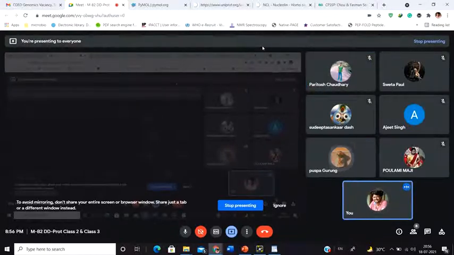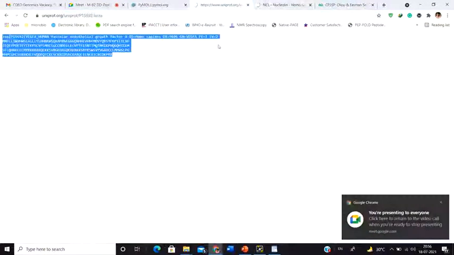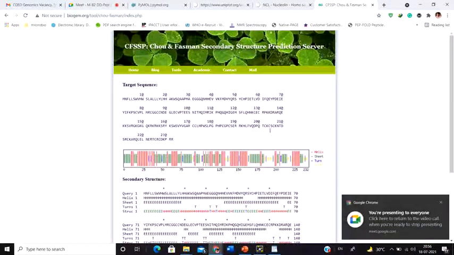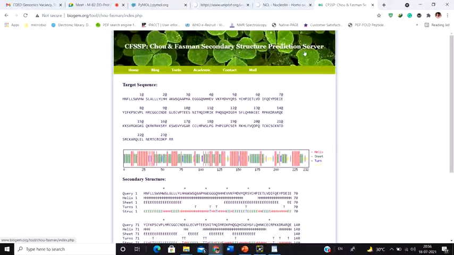Yes, Pushpa. Chou and Fasman, is it a database? No, it's not a database. UniProt is a database where the data are stored, whereas Chou and Fasman is a server that actually helps you to predict the secondary structure of a particular protein.